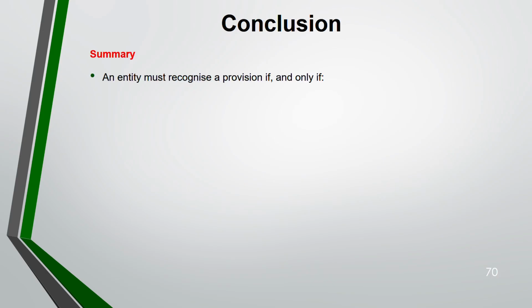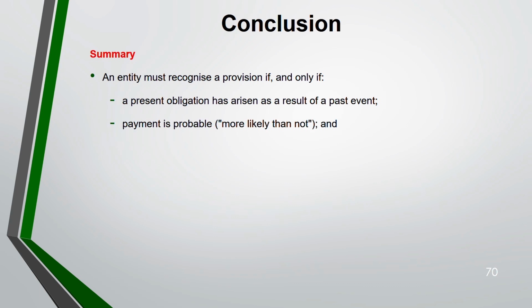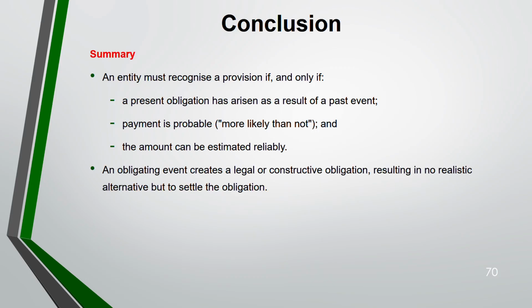An entity must recognize a provision if and only if a present obligation is there because of a past event, payment is probable, and the amount can be measured reliably. Three things have to be there. An obligating event creates a legal or constructive obligation. That means you have to settle the obligation. There is no other way. Constructive obligation results because of your past practice.